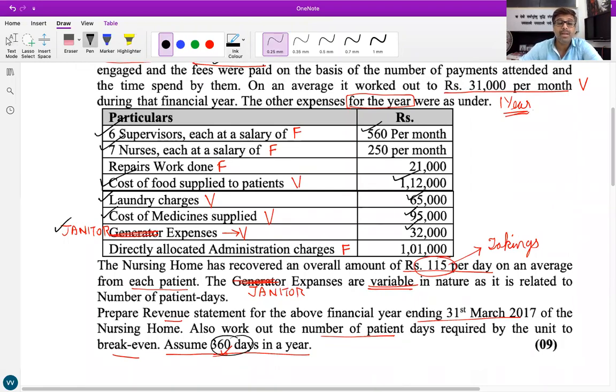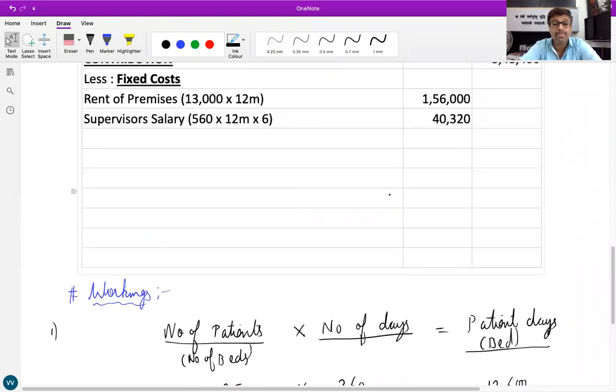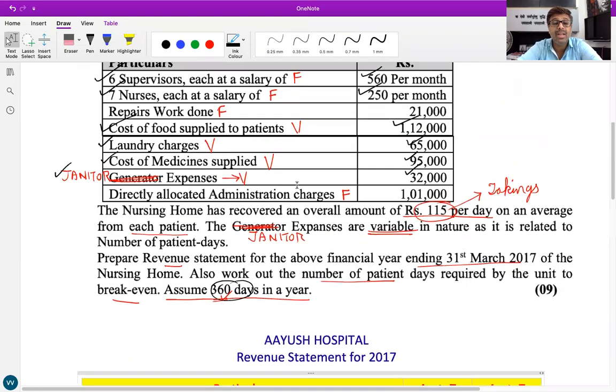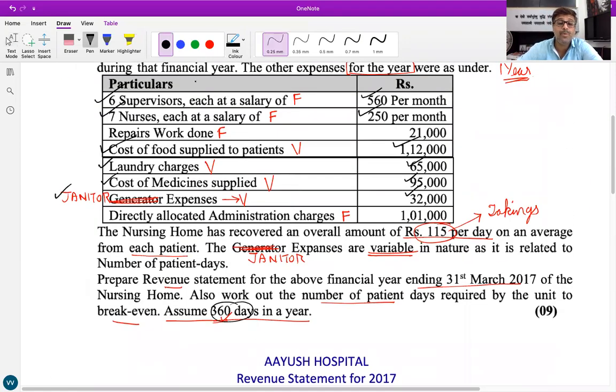Then after supervisor's salary, the next cost is nurses' salary. 7 nurses and 250 per month. So how will you find nurses' salary? 250 into 12 months into 7 nurses. It comes to 21,000. What else is marked as fixed?